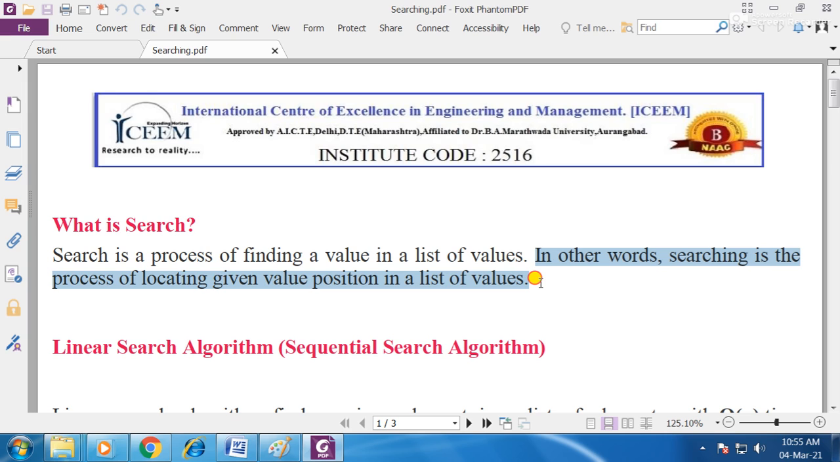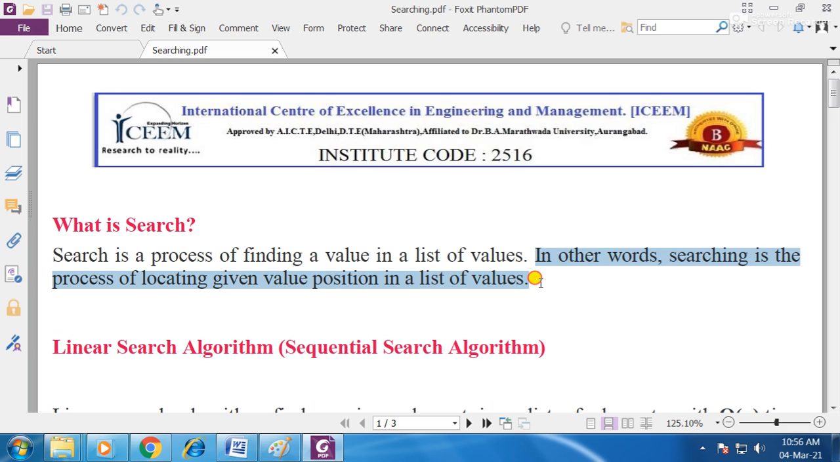So searching is nothing but finding the position where a particular element is present in a given list. It may be present in the beginning, it may be present at the last position, it may be present in the middle, somewhere it will be present. If it is present, then you have to find out the location where it is present, and if it is not present, there is no question of finding the location. So this particular scenario is called searching.